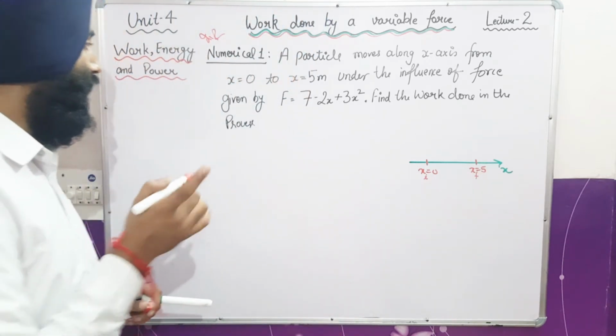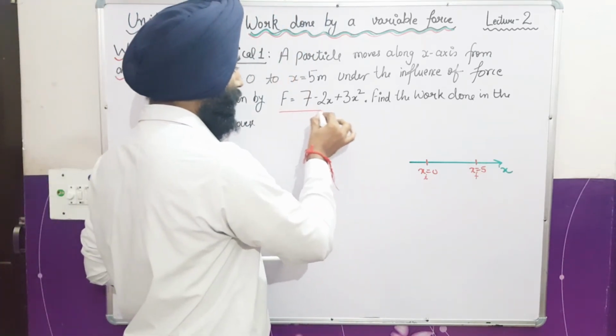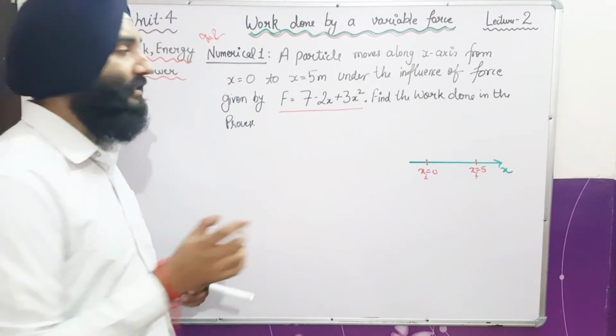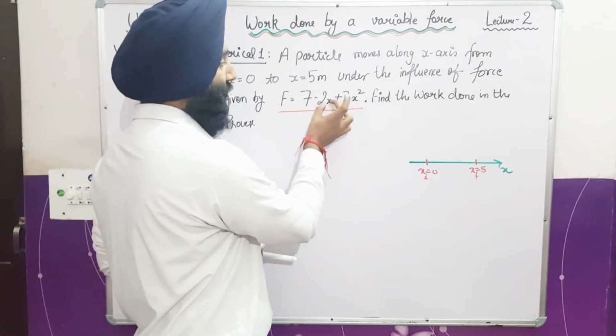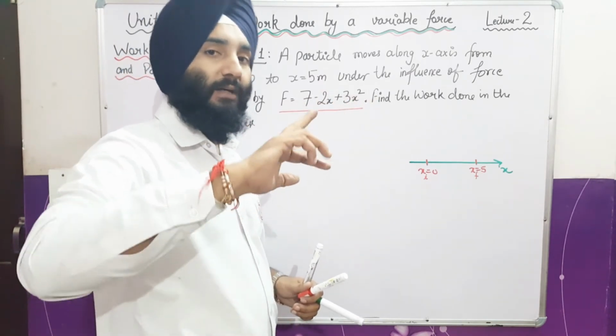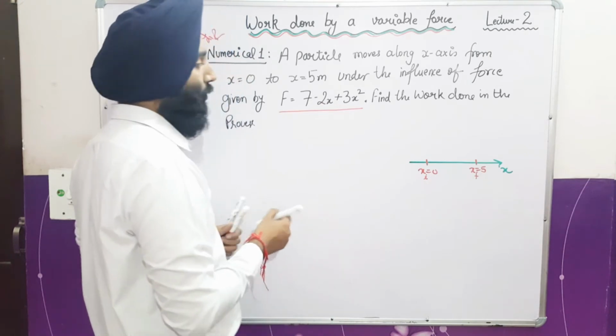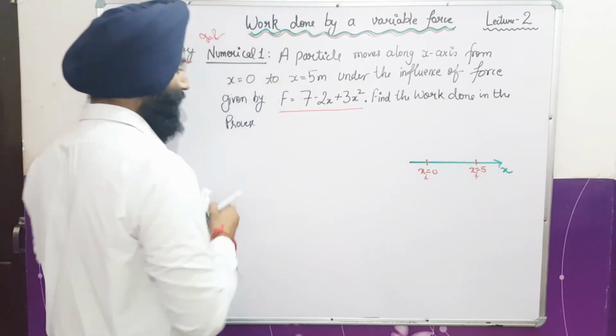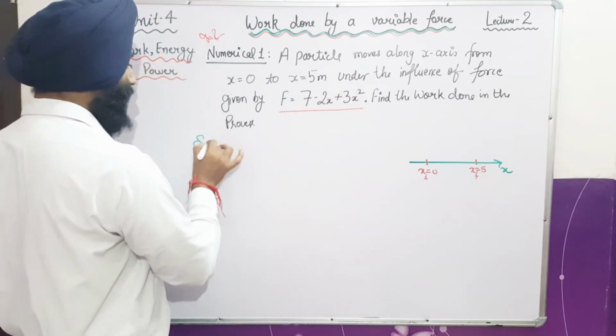Under the influence of a force given by F equals 7 minus 2x plus 3x square. It means here the value of force depends on the value of position. It means this is not a constant force. This is a variable force. So from where to where is it varying? It is varying from x equals 0 to x equals 5. Fine. So now we have to calculate the work done.